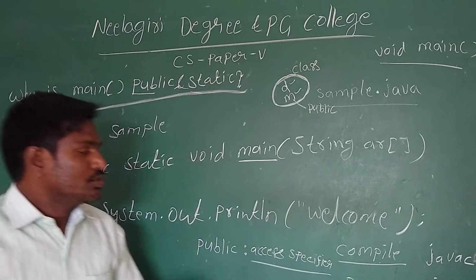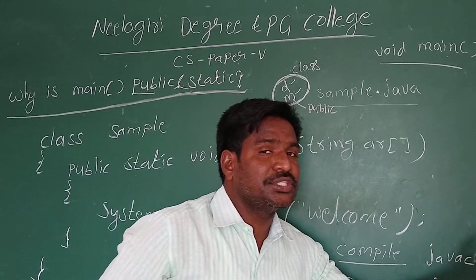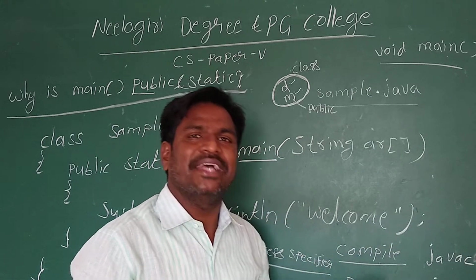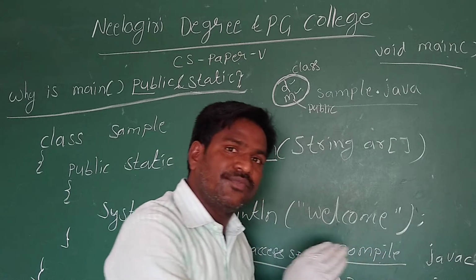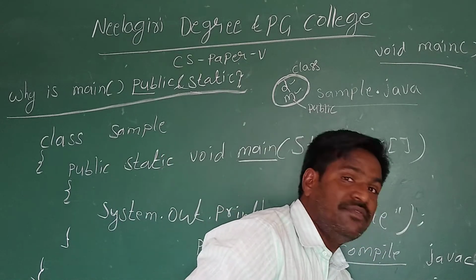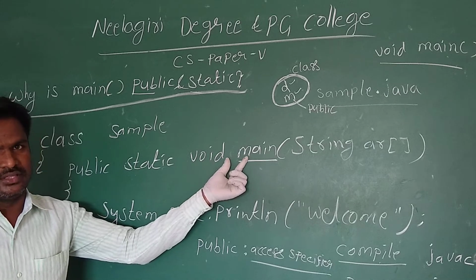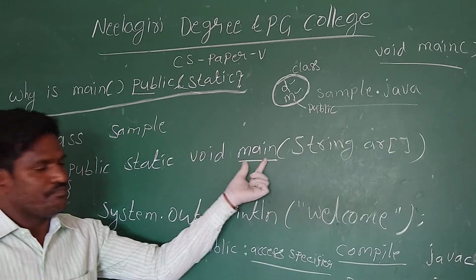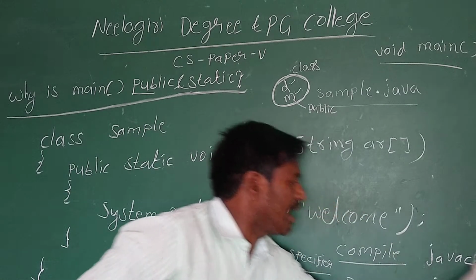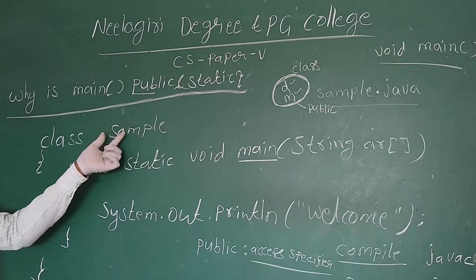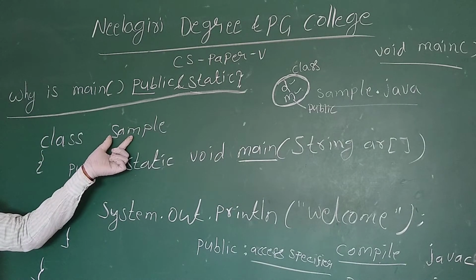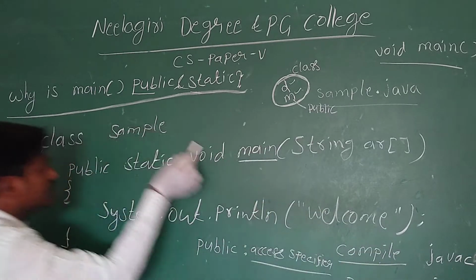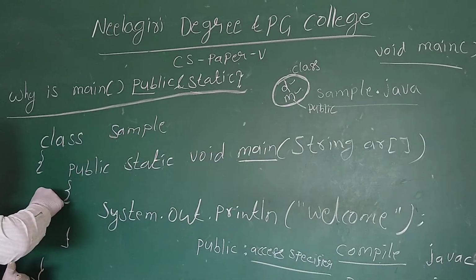We already discussed it. The JVM, Java Virtual Machine, is a separate program. It is a virtual machine, that means an imaginary machine, but actually it is software, meaning a separate program. So this JVM has to invoke the main method. Whenever we run a program, the main method is invoked first. So the JVM has to invoke the main method which is in another class, so the main method is accessed by a program which is outside of this sample class.